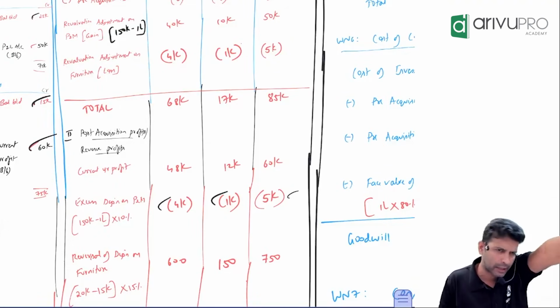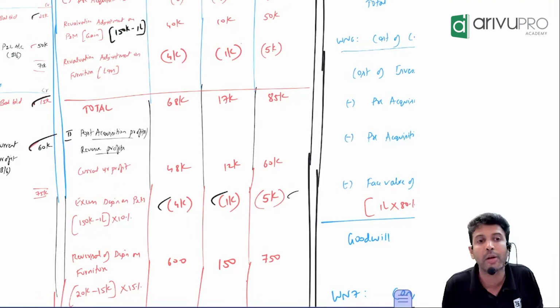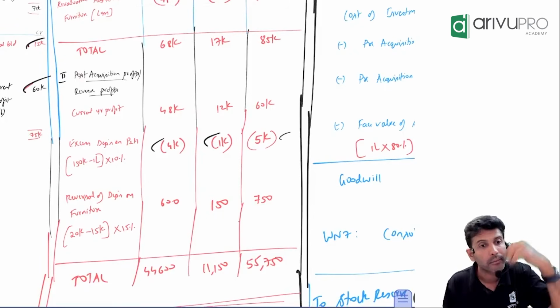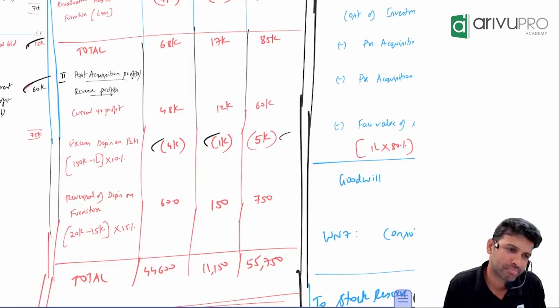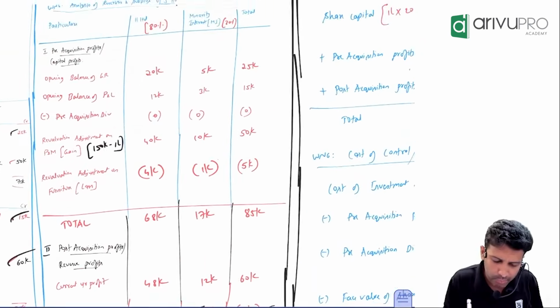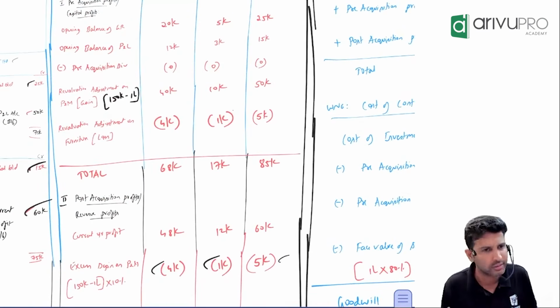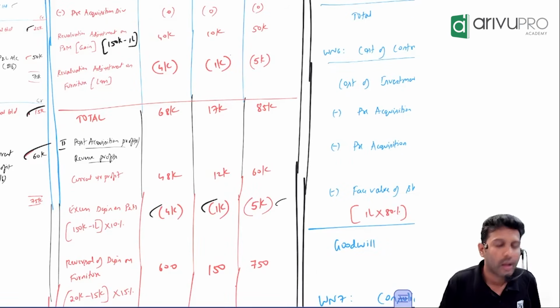Okay, it is a valid point. In that case, excess depreciation will not be for the whole year. It will be only for 6 months. Correct. She's saying, sir, what if the acquisition happened on the last day? Then no excess depreciation. Perfect. Then only the revaluation gain or revaluation loss will come. The excess depreciation or reversal will not come into the picture at all in that case.